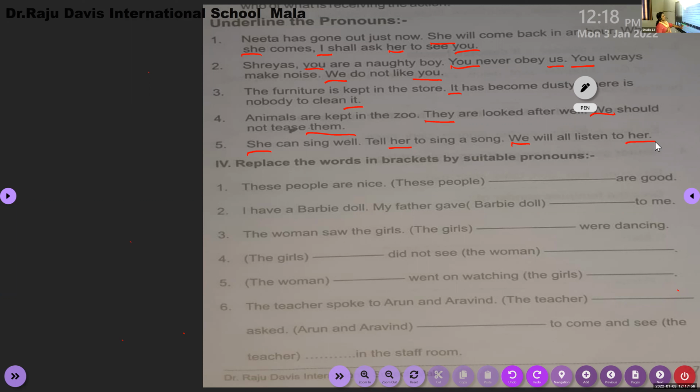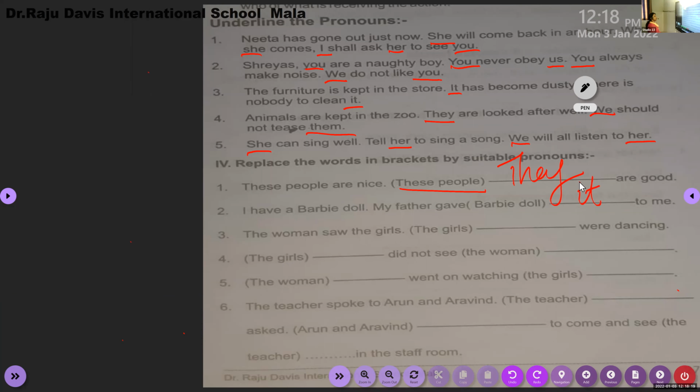Now, there is an exercise for you children. Replace the words in the brackets by suitable pronouns. I'm doing it for you. Please do check. I'll just ask you, anyone can do it. These people are nice. Instead of these people, which pronoun do we use here? They. Very good. They are good. I have a Barbie doll. My father gave the Barbie doll to me. Yes, it. Very good.